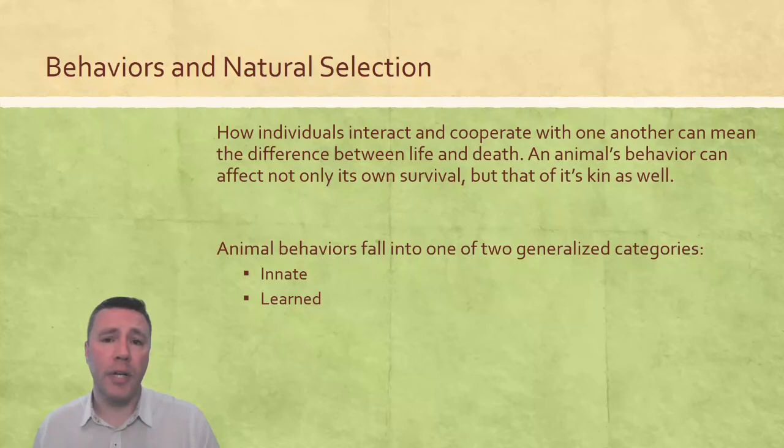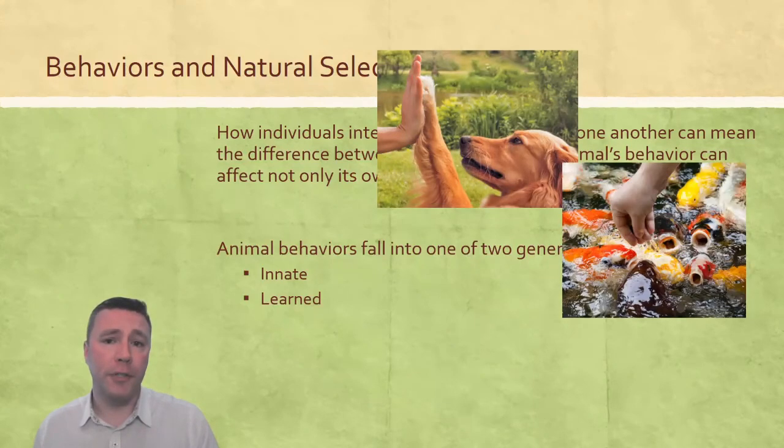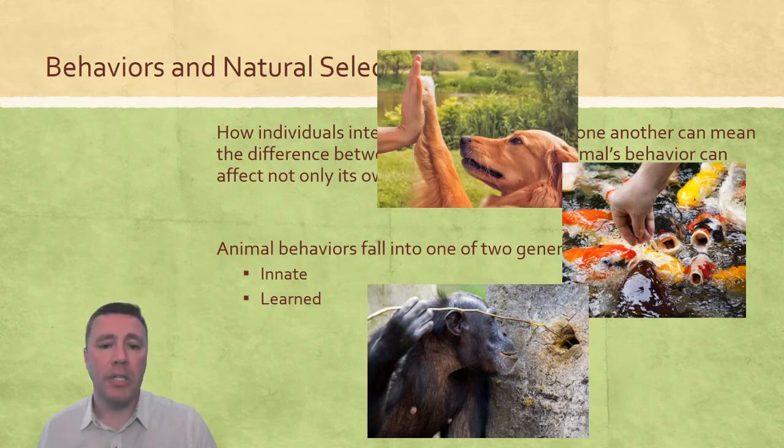Learned behaviors can include how you train your dog to give you a high five, how fish know to come to the surface of water to get fed, or how chimpanzees learn to use tools to fish for termites in wood. One example of a behavior that I like to use to differentiate between innate and learned is human language.